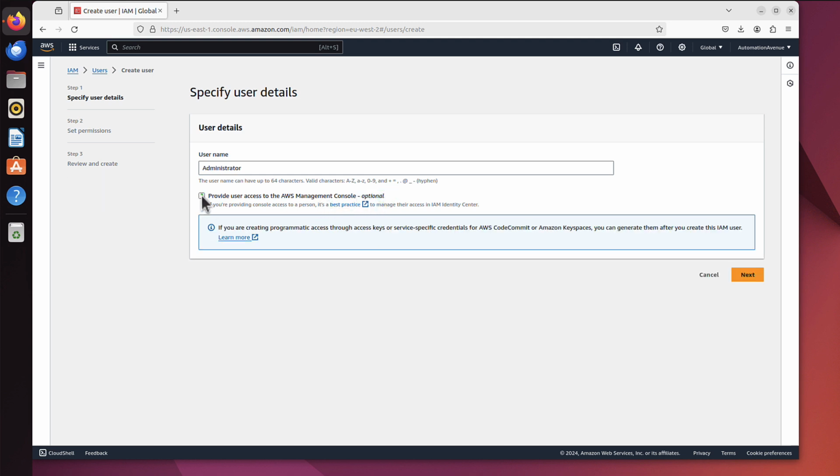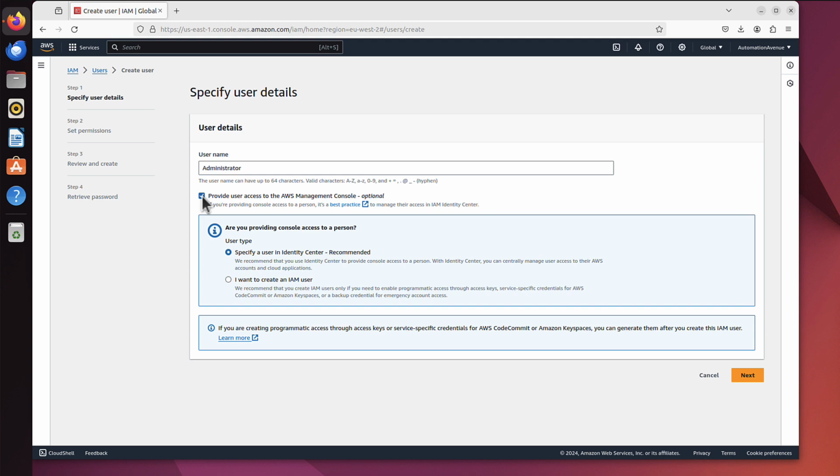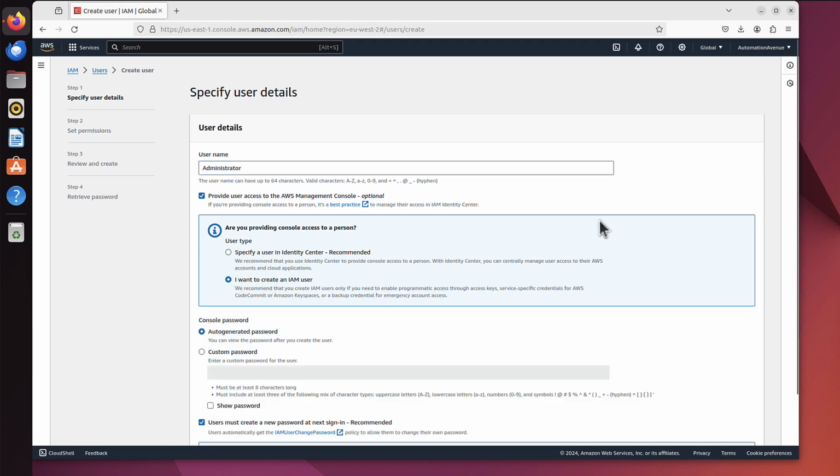And somebody might think, isn't that the whole idea why we create that user? We want to access the AWS console. That's where we are right now, yes? Well, yes, that's true. But every user can have console access or what we call programmatic access. And I will show you in the next video what the difference is and how to configure that. But for the time being, we need to access the console, or the admin user should be able to access the console, just as we do right now. So we tick that, provide user access, and then we click I want to create an IAM user.